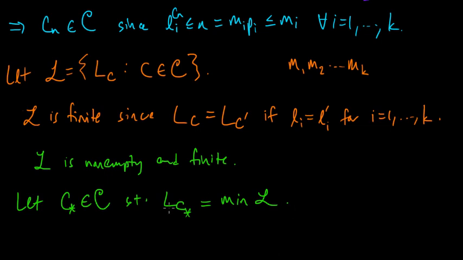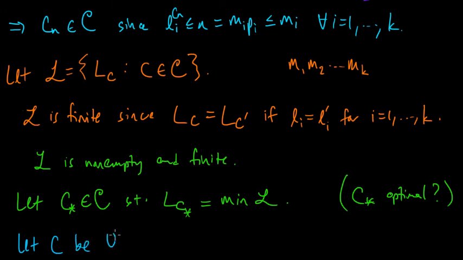All right, so now this is looking like a good candidate for an optimal code. So let's check. Is this optimal? We'd like to say that this is optimal. Let C be any old uniquely decodable code, and let's see, is its expected code word length bigger or equal to this LC star?